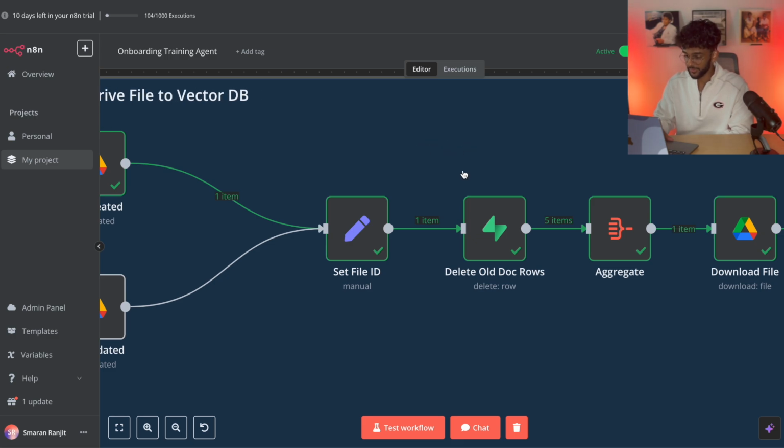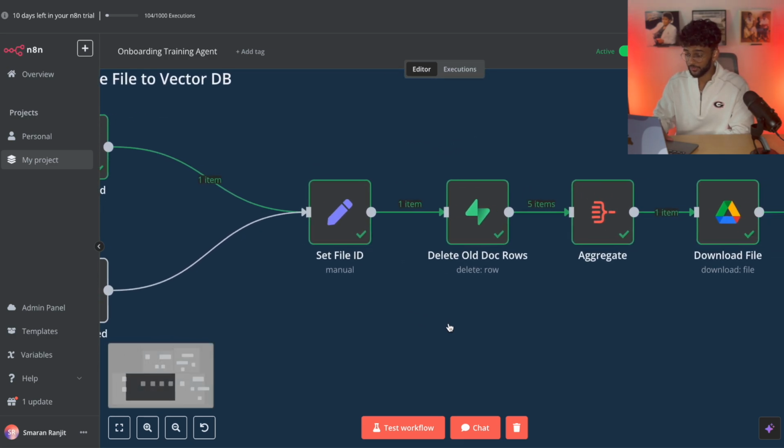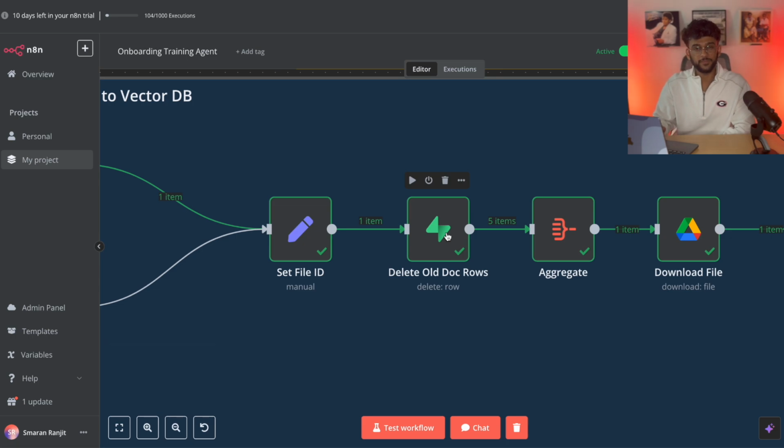The next node is also very important. This allows you to not have duplicate information within your database. If you don't have this node, then every single time there's an update made to any documentation, it's going to re-upload the entire document to your database instead of just updating that one line. So this basically deletes the old documentation so that the new documentation can be uploaded. And you don't have duplicate information and you're not filling up your database with a bunch of redundant information.